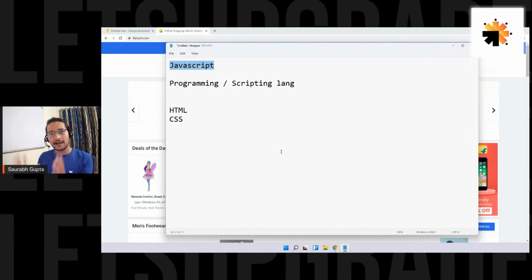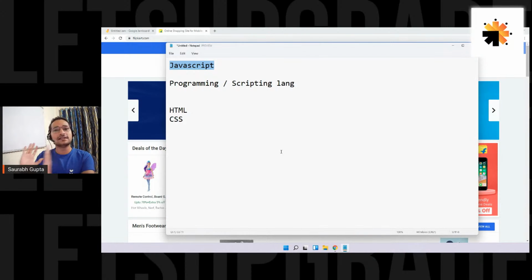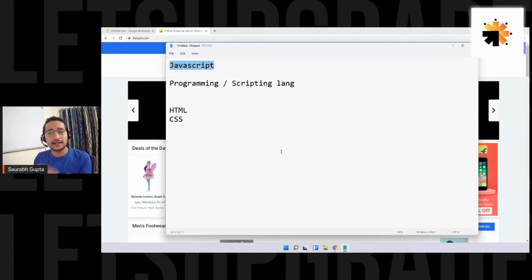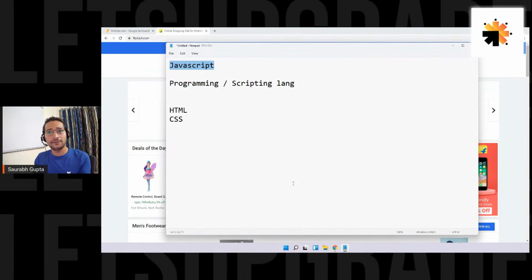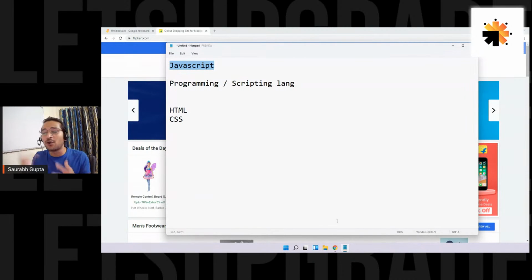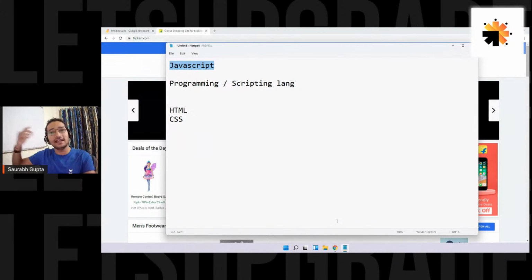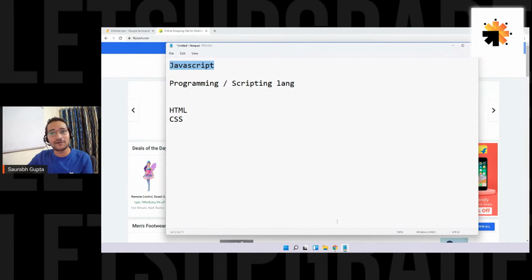So if I tell you JavaScript is doing all these things, what can I understand with this definition? That JavaScript is responsible for adding, removing, updating, changing, managing the elements on the web page dynamically. Why dynamically? Because you don't go and change code to see this. It happens on the spot. It happens on the go. The website is running and things are happening. So that's why we call it dynamic. JavaScript is responsible for dynamic updating of the web page.